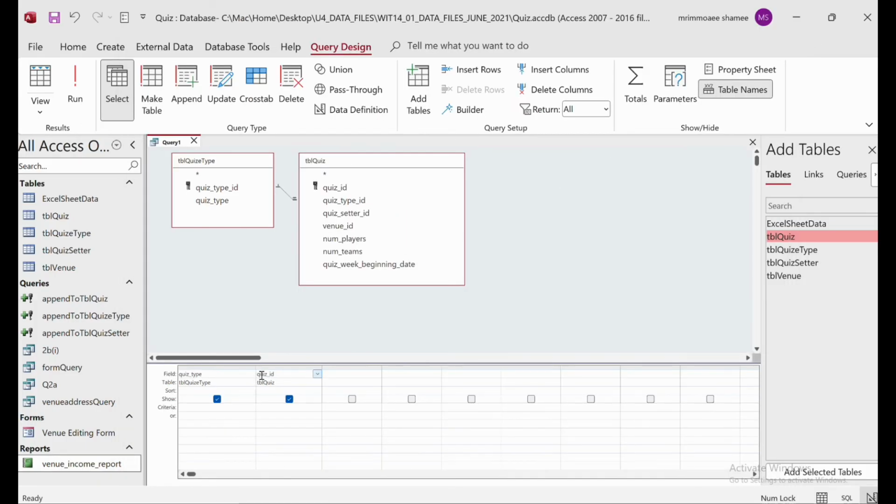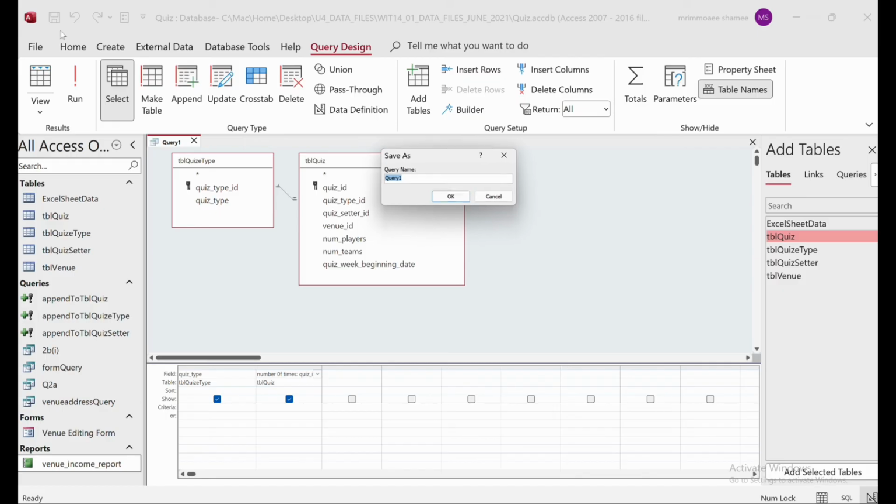Because we want to add a new field, what we have to do is add a number of times, maybe you can use any small letters, then put the colon. Okay, and then when we save it, we have to put the name here.